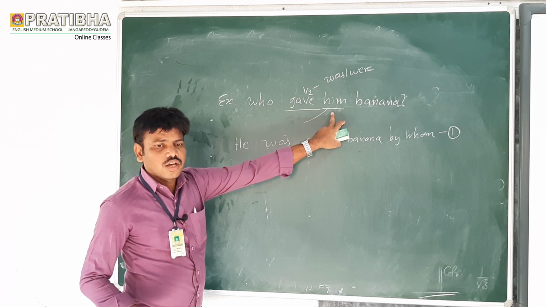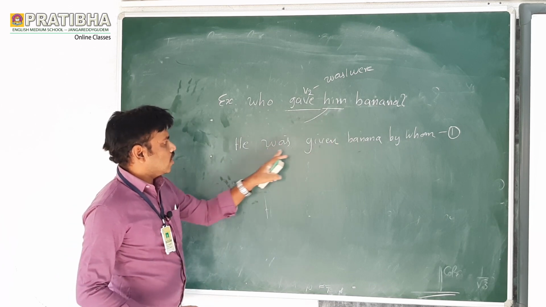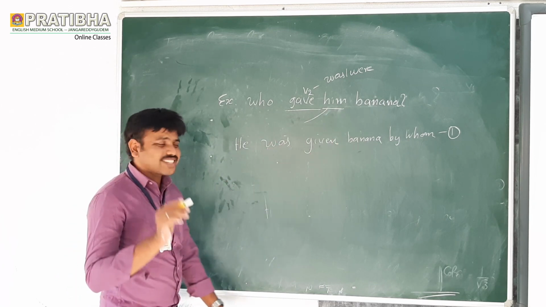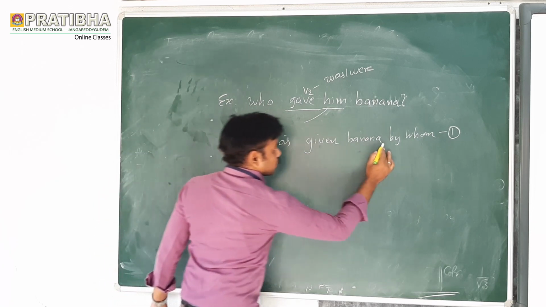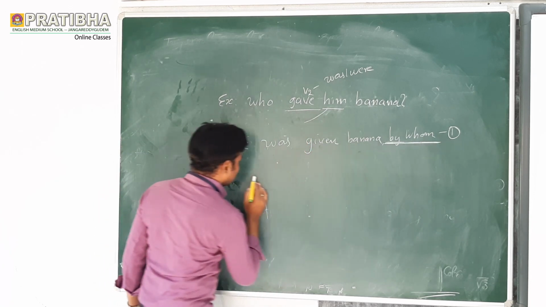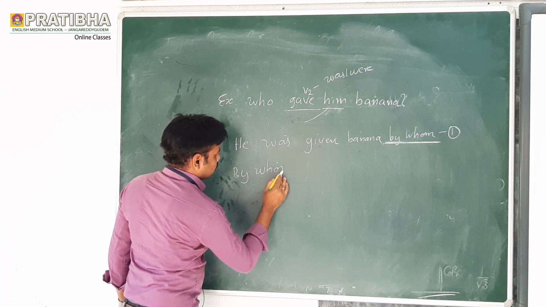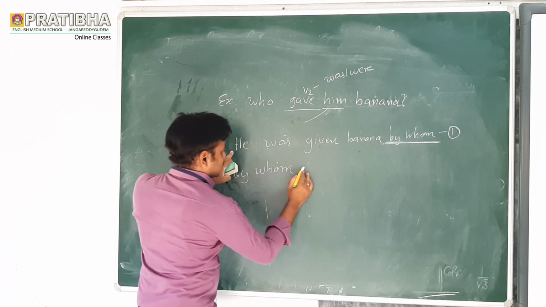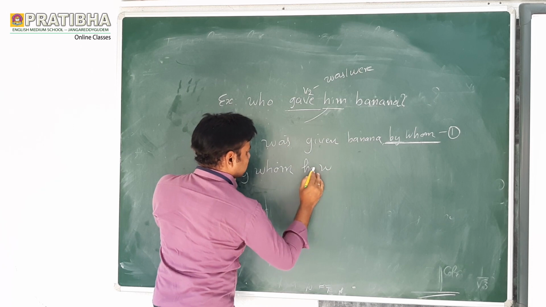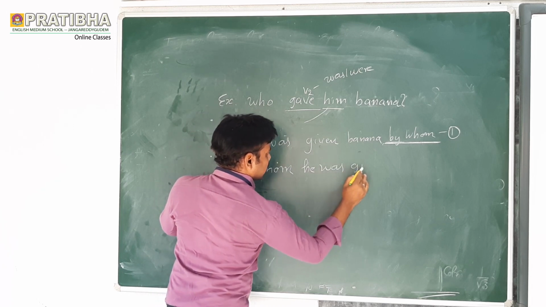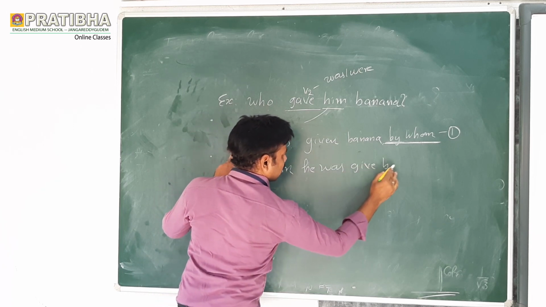So what is the object here? Him is the object. Bring him here: he was given, step 1. Now step 2, bring here by whom. Listen carefully. By whom? He was given banana, as it is here.